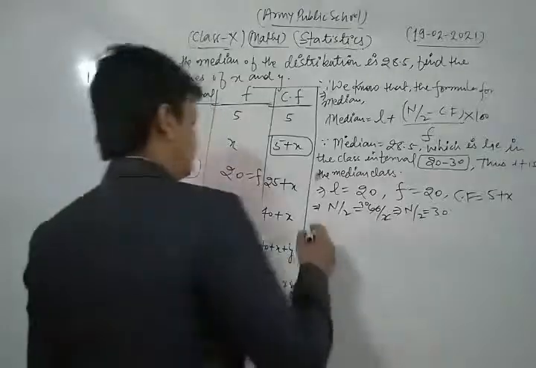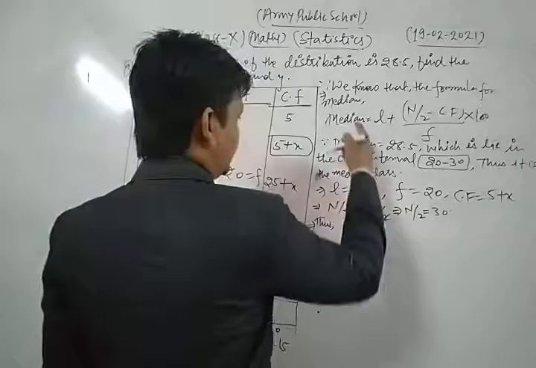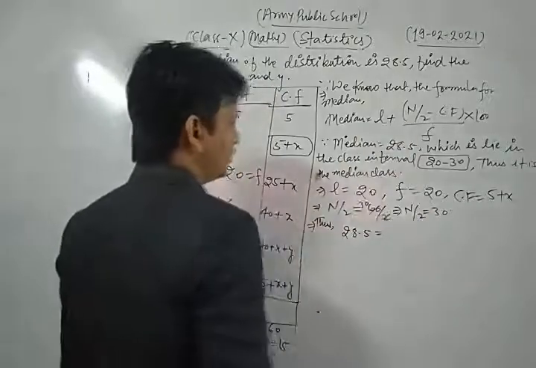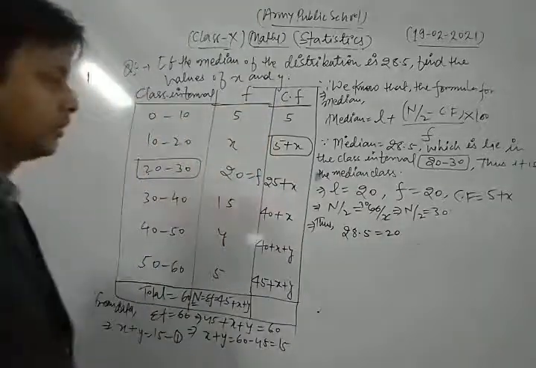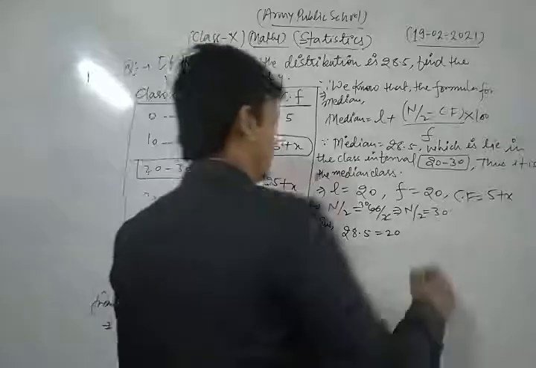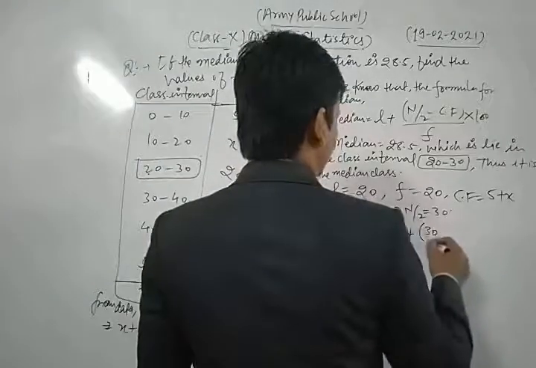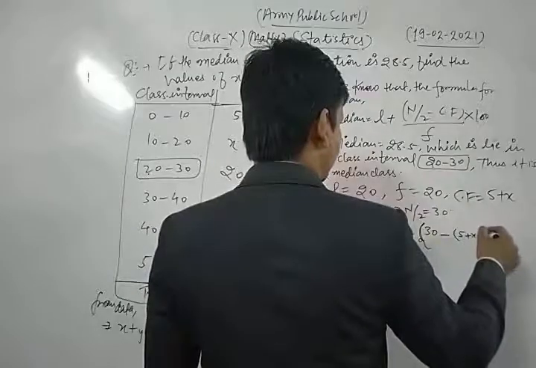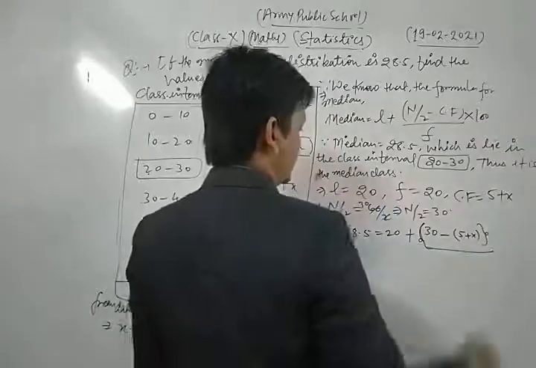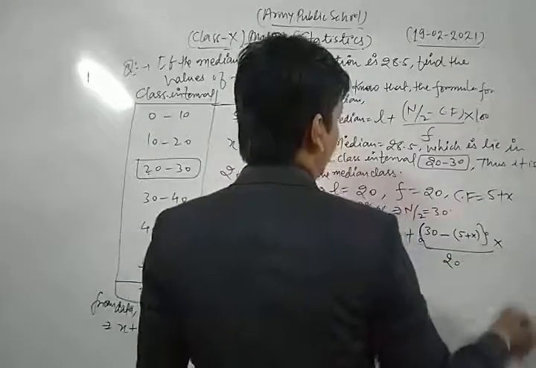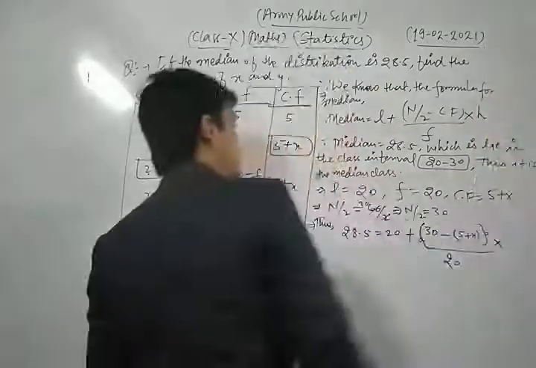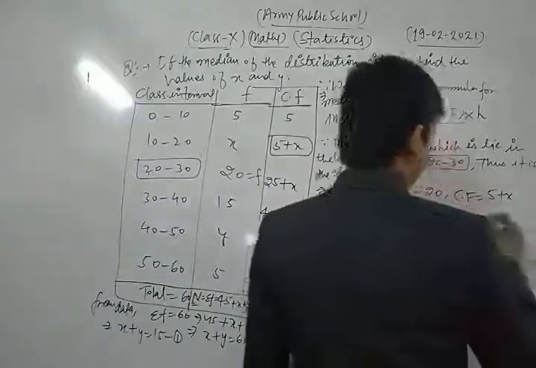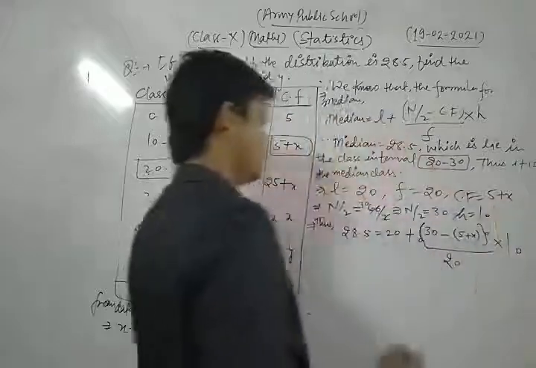Here the median is 28.5. L, the lower limit of the median class, is 20, plus n by 2, which is 30, minus the cumulative frequency 5 plus x, upon f, which is 20, into h. h is the class size of the median class, that is 10.